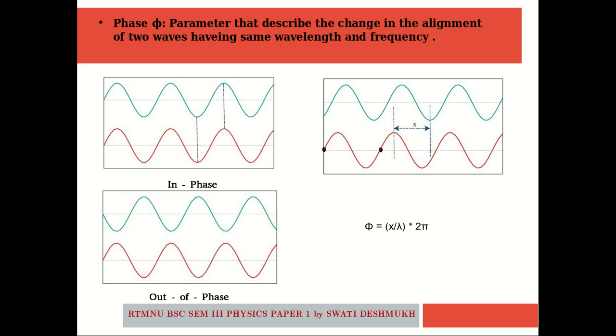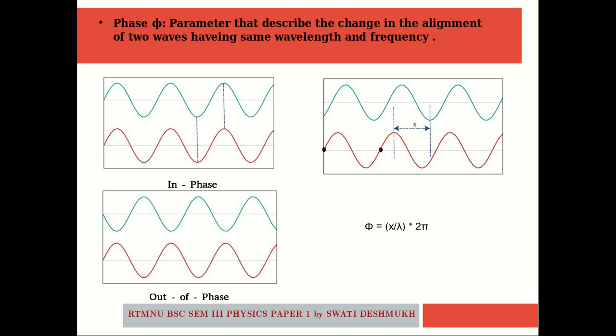Usually, angle is used to measure the phase of a wave. Angle, either in radians or in degrees, is measured whenever we have to consider the mathematical expression of a wave.